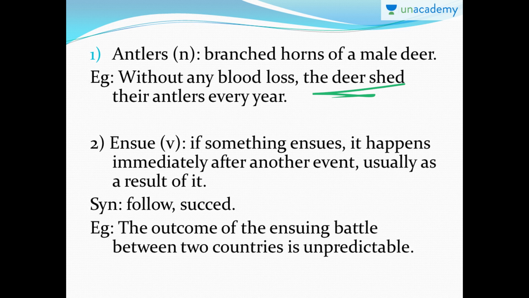Okay, the example is the outcome of the ensuing battle between two countries is unpredictable. That means the outcome of the following battles, or the battles which are the result of another event that is happening between two countries, is very unpredictable. Okay, so the outcome of the ensuing battle between two countries is unpredictable.